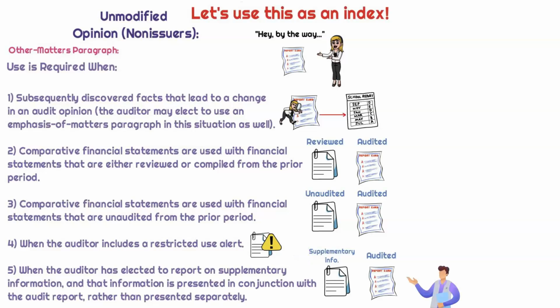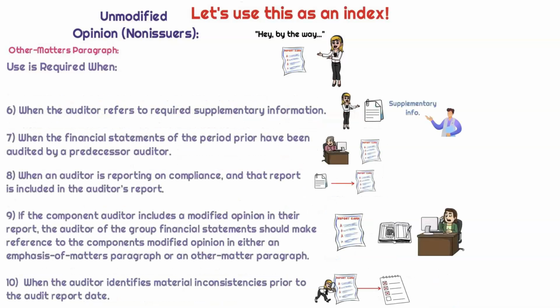Okay, so when the auditor has elected to report on supplementary information, and if that information is presented in conjunction with the audit report rather than presented separately. Okay, so if the auditor is referring to required supplementary information, also going to be alerted in the other matter paragraph. If the financial statements in the prior year were audited by a predecessor auditor, right, maybe somebody that's not associated with Palmer CPA firm. Okay, so here we're saying that if another auditor or another CPA firm audited these financial statements in the prior period, right? This is an initial audit for us.